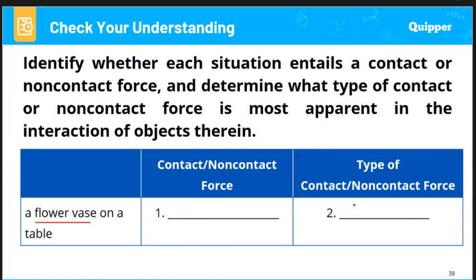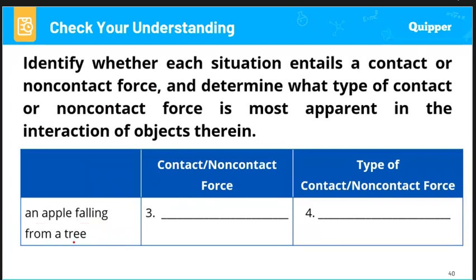It would actually have an applied force, because the flower vase has gravity pulling downward, and the table, as it's strong, holds the vase and also pushes upward. So it would be an applied force, as the contact force.